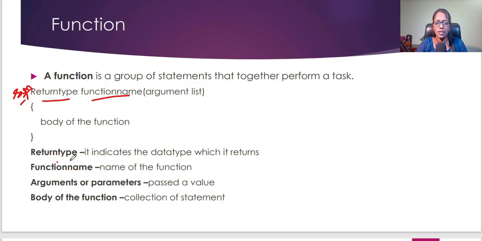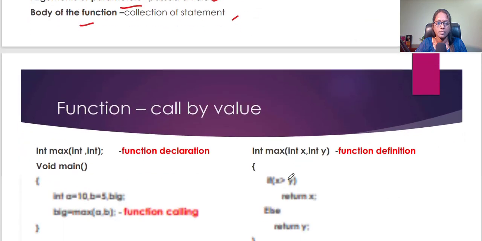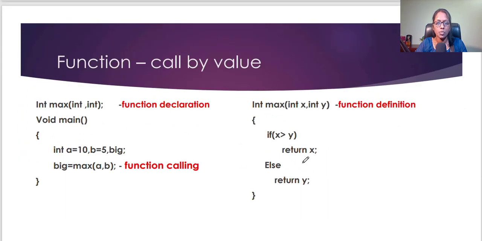So here the return type indicates the data type which it returns, and the function name is the name of the function. Arguments or parameters are the passed values, and the body of the function is nothing but a collection of statements. So this is called a function. And in a function there are two types: one is call by value and another one is call by reference.